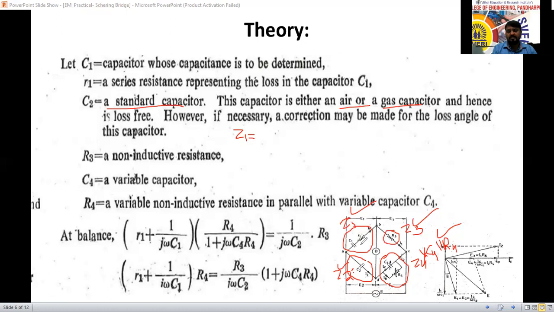Z1 equals, here C1 and R1 are connected in series, so I can write R1 plus C1. C1 is nothing but XC, which is 1 by omega C. We have to write j also, so 1 by j omega C1. Next, Z2 equals